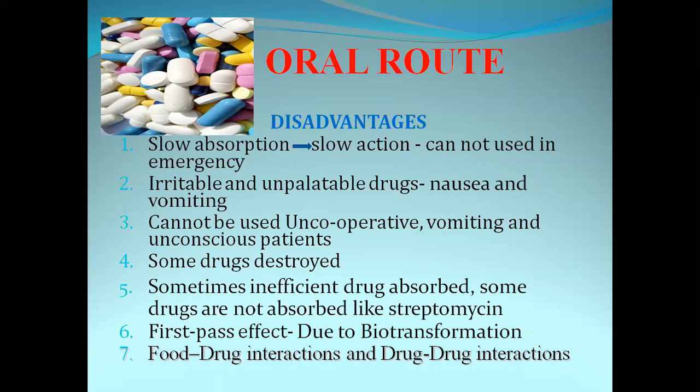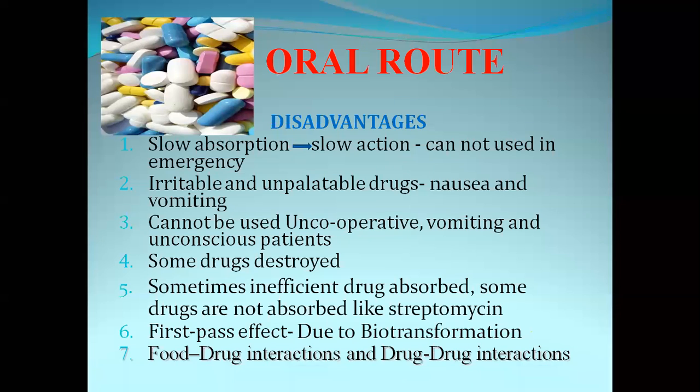PPIs require an acidic pH to show their action. Now, if a PPI is combined with an antacid, which increases the pH of the stomach, and the two drugs are taken at a time, what will the antacid do? It will increase the pH of the stomach.